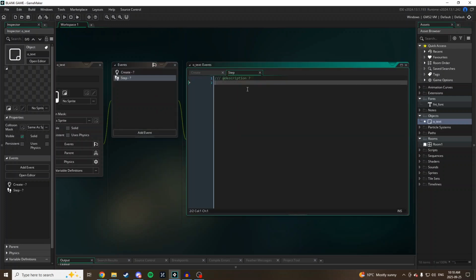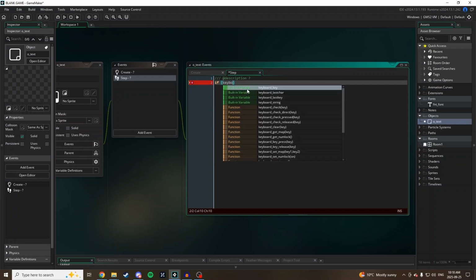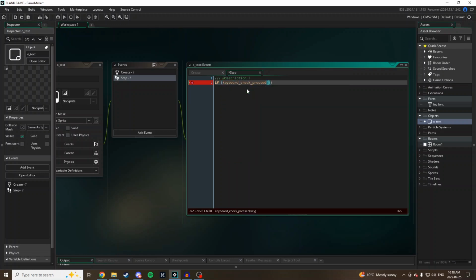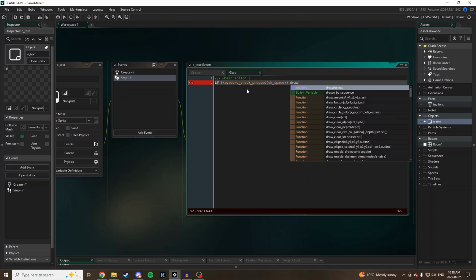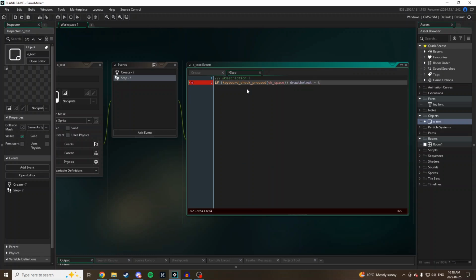Next, I'm going to go to the step event, and I'm going to say if keyboard check pressed VK space, draw the text equals true. The only reason I'm doing that is so that it doesn't immediately start drawing the text when you open the project. I want to be able to hit space and initialize it.